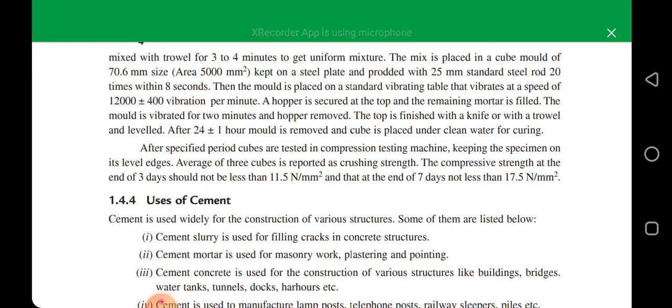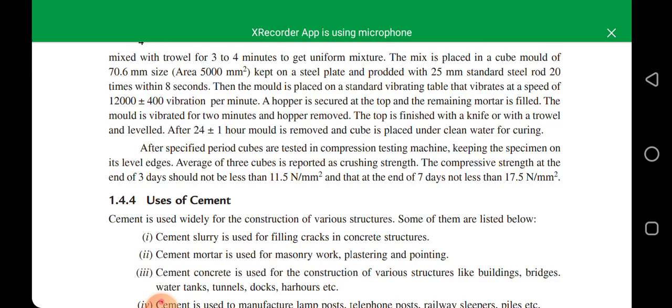Now the second part is what we have learned. The second physical property is soundness. So what is soundness? We calculate the value of lime in cement. The third property is setting time.